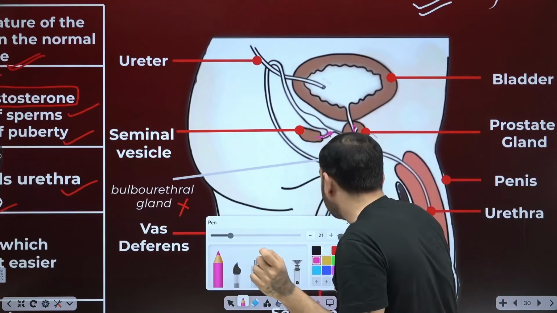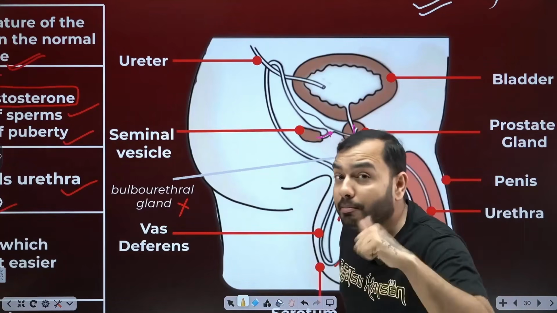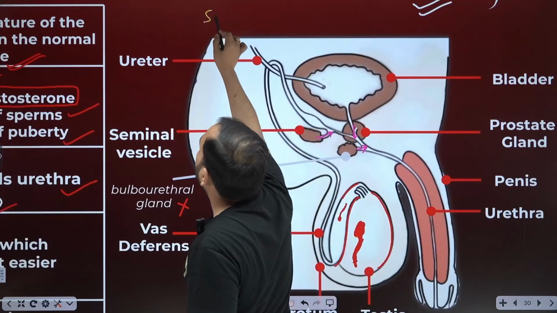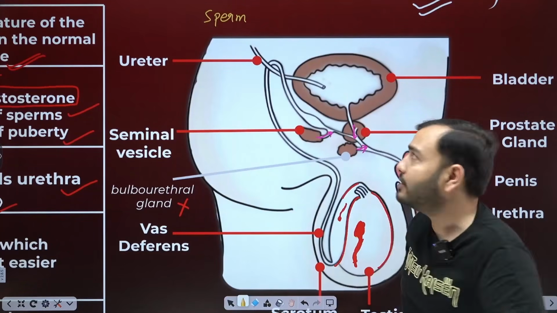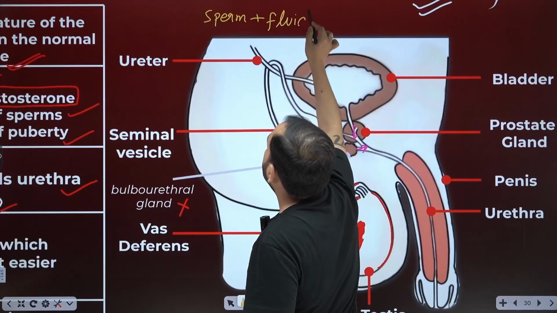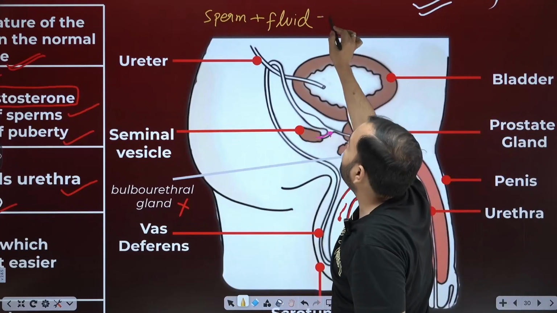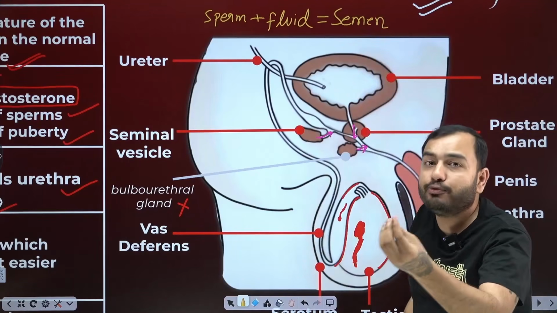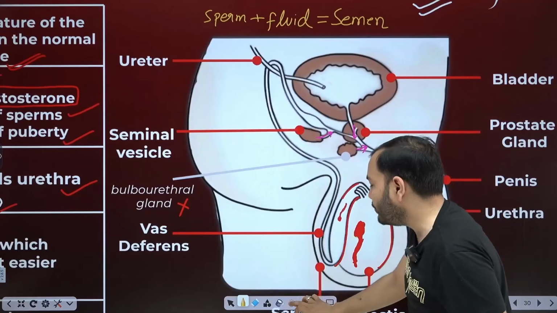Now listen, many times you must have heard two terms, sperm and semen. You think both are the same, but they are slightly different. Sperm are your cells, simply your sex cells. Along with sperm, if this fluid that the seminal vesicle and prostate gland gave is found, the combination is called semen. The white fluid is semen, inside which there are millions of sperm.